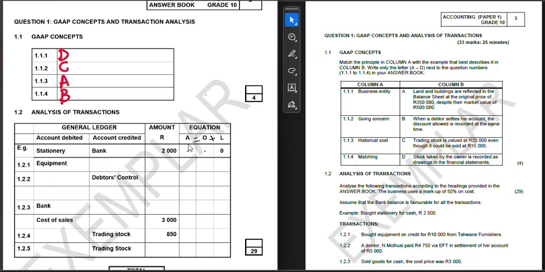When you get this analysis on the accounting equation, you would put it there, and the accounting equation, as I said, is created by the accounting concepts. Actually, I didn't say that, but I just simply announced it because I had the assumption that some of you or all of you already know what that is. Okay, so we are going to start here by looking at the transactions. Let us look at the transaction. It says here that analyze the following transactions according to the headings provided in the answer book.